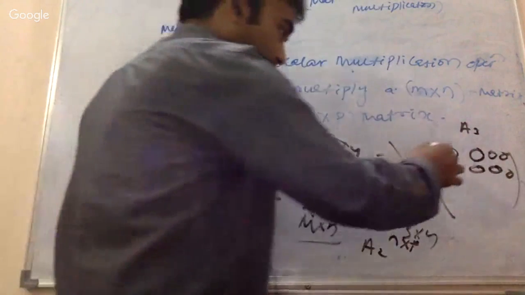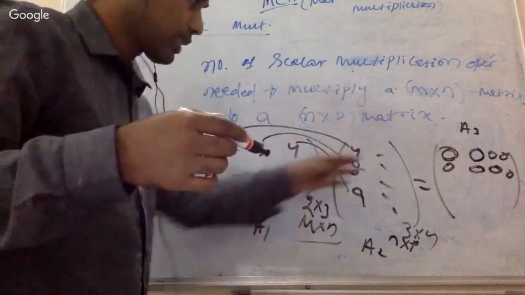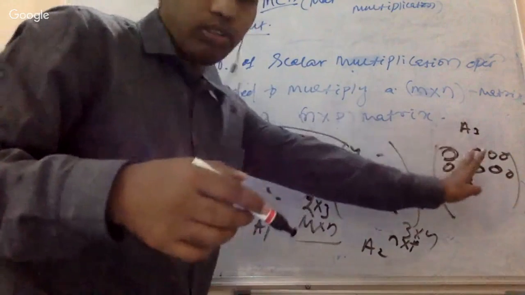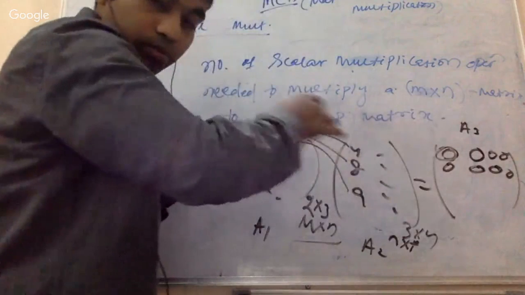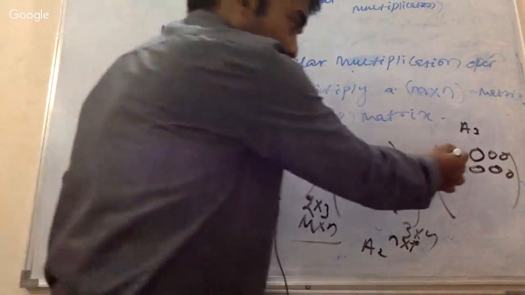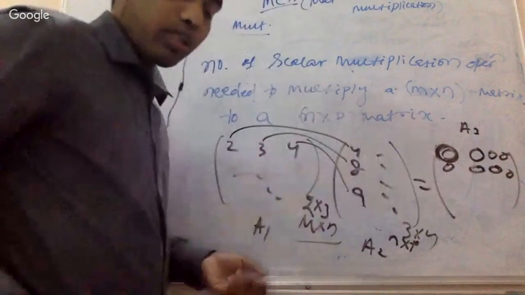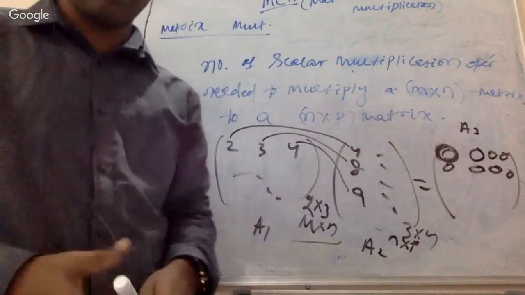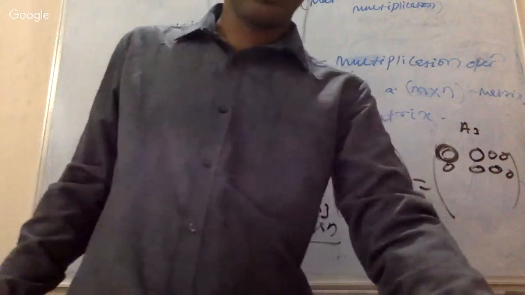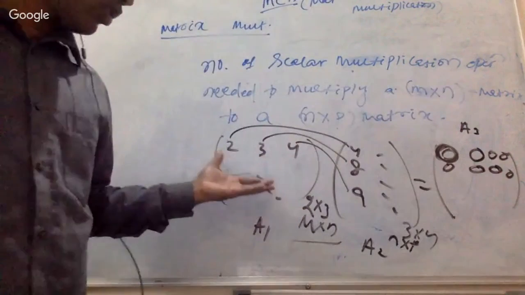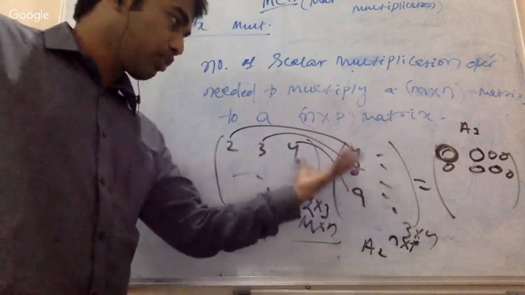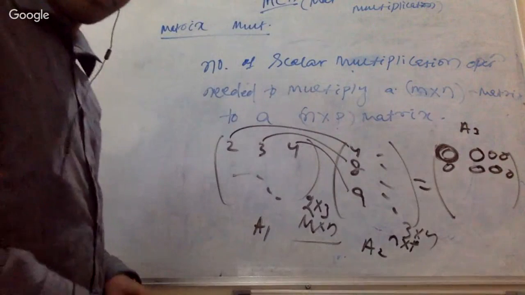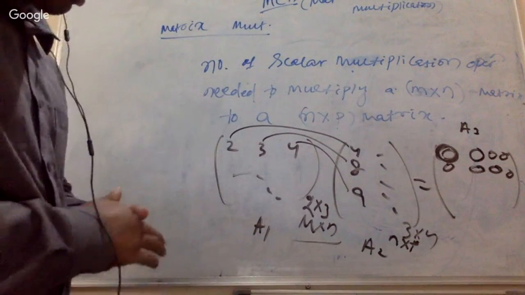In order to get one element, what is the number of scalar operations needed? This is the solution, right? You are getting each element after doing some calculation from these two. Just think about the number of multiplications needed for one element. Then how many elements are there? Think in that manner. I'm just giving hints. You can think in your own way also. Two matrices are given, and I'm trying to find the third matrix. What is the number of scalar multiplications? I'll give one more minute to think.